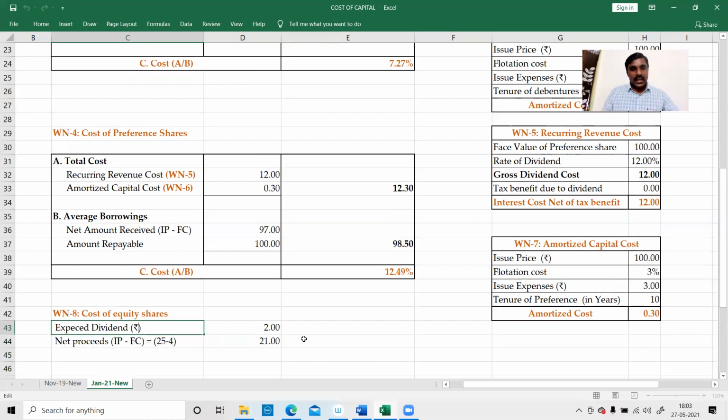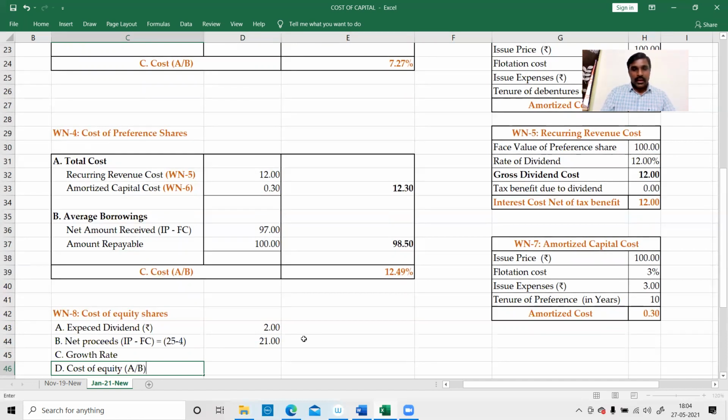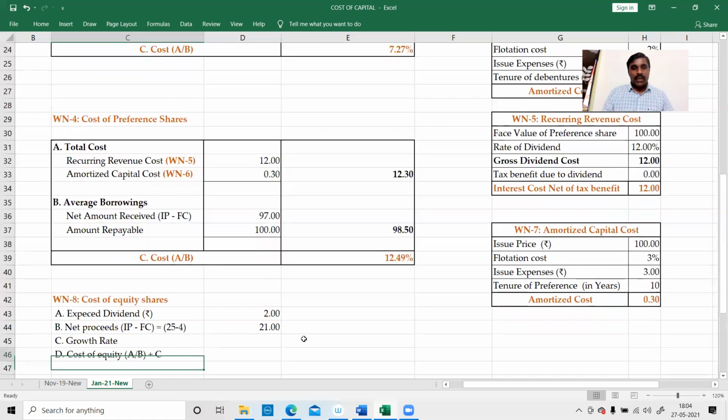So I'll put this as A, expected dividend. I'll put this as B, net proceeds. Next, this is C. What is C? Growth rate. So therefore, cost of equity is what? A by B plus C. A by B plus C is the cost of equity. This growth rate is how much? 5% is the growth rate.